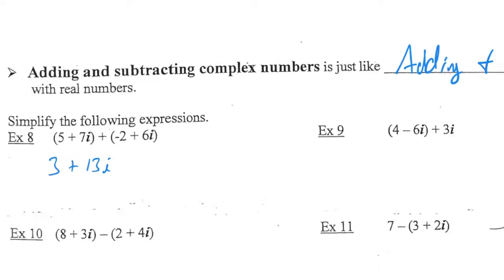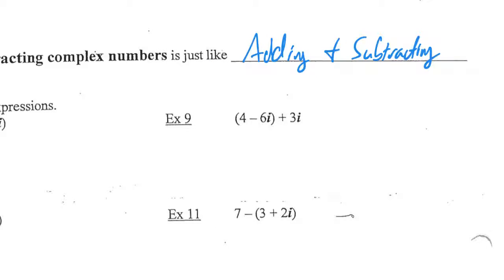Right? All right. So take just a moment. We don't even have to pause the video. You guys just go ahead and do example number 9 very quickly, please. Okay, so hopefully you got 4 minus 3i, right? The negative 6i and the positive 3i combined to give you a negative 3i. So that's not too bad.